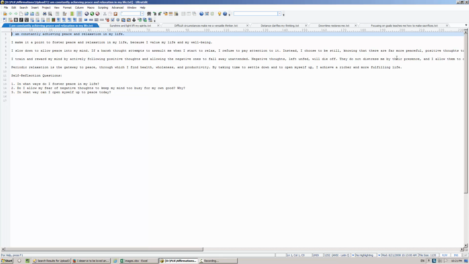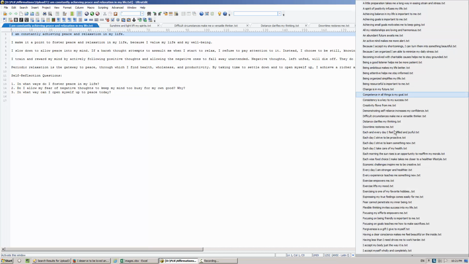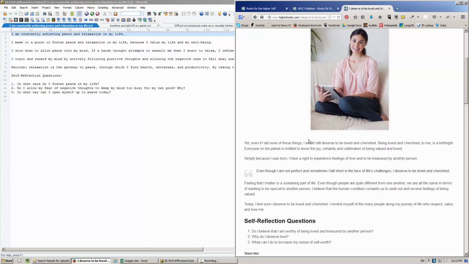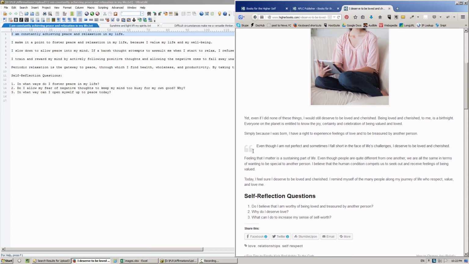So now that I have all 364 text files in my editor, what I'm going to do is insert some HTML tags. Now, like I said a minute ago, I don't have to do this, but I'm using a little HTML formatting to get this effect. This is a block quote. The styling is provided by the theme I'm using. I'm going to style the action items, self-reflection questions, with HTML. And I believe by doing that, it will give the content a consistent look on different devices.